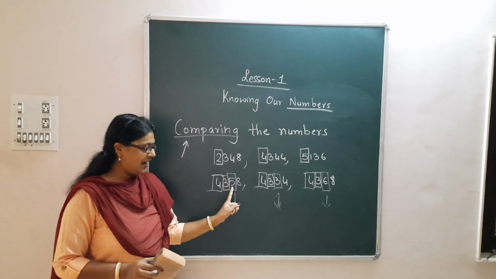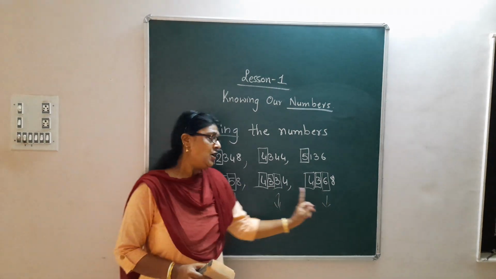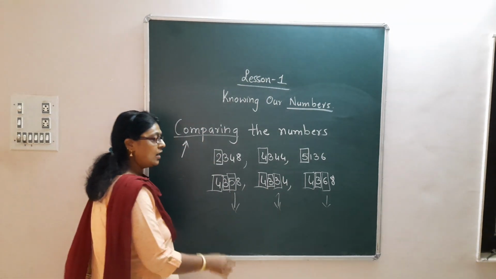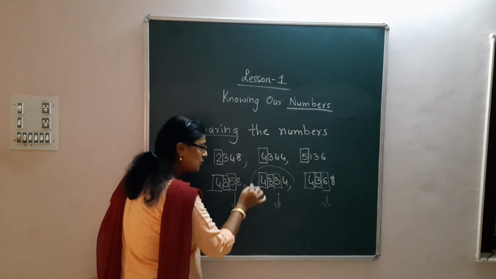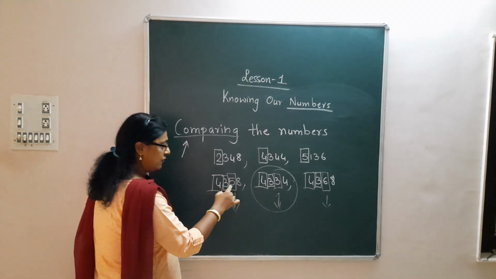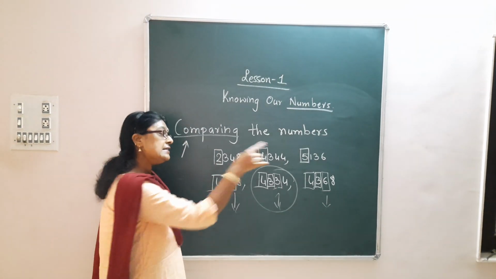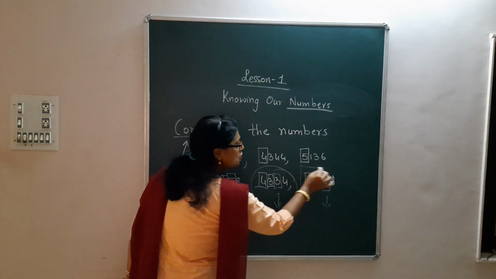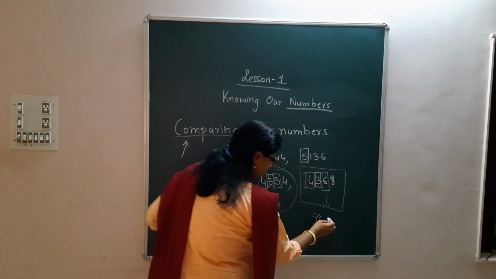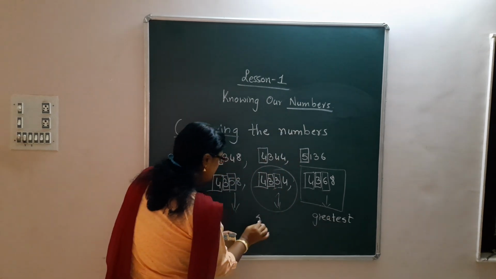Okay, so this is 5, this is 3 and this is 6. Now tell me which amongst the three digits is smaller. This is smaller, so this is the smallest number. And of 5, 3 and 6, which is the greatest digit? 6 is the greatest digit. So this whole number is the greatest. Did you all get my point?